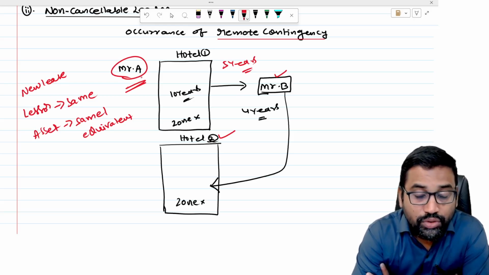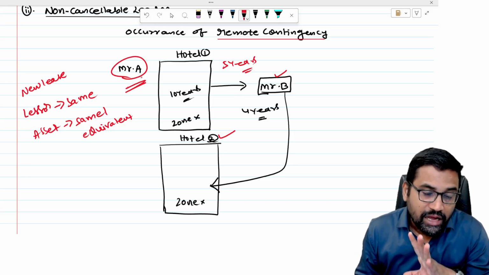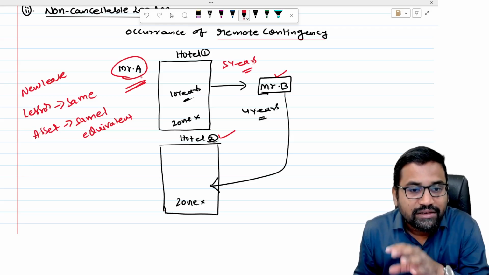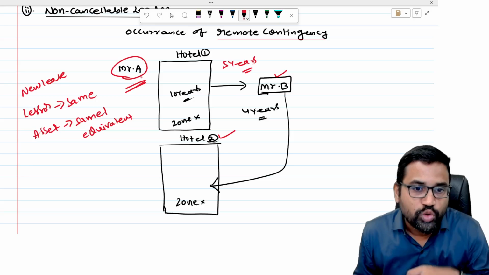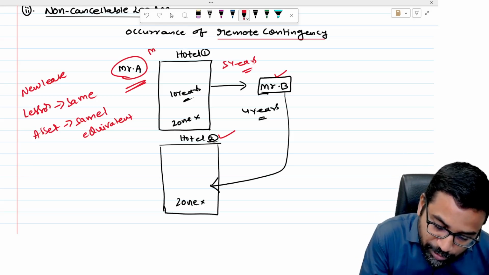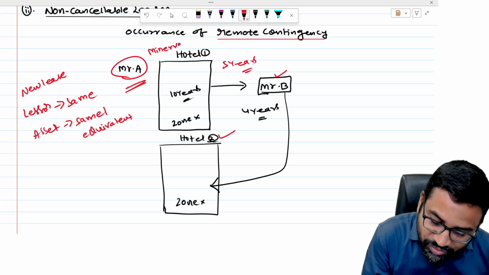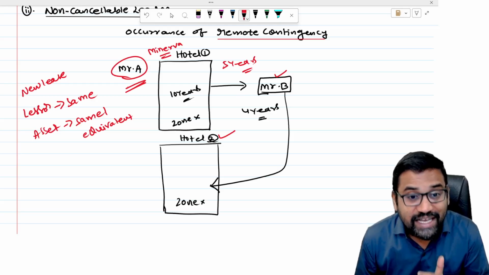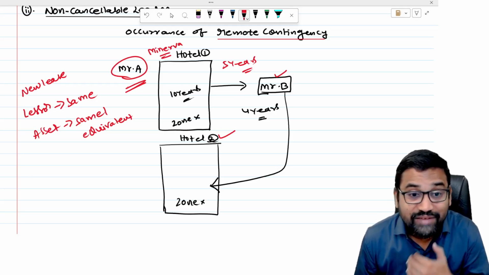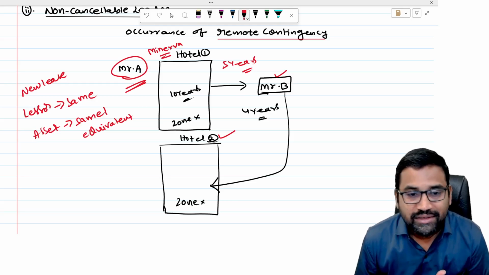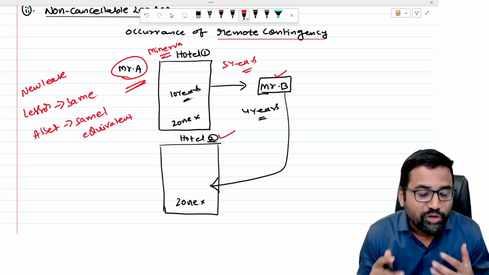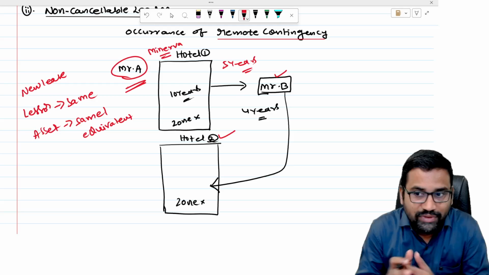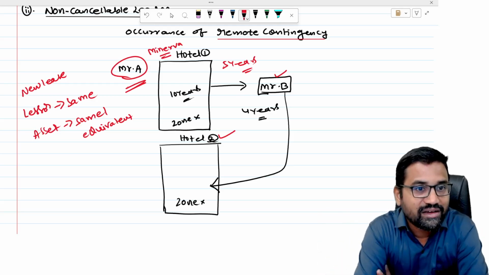Suppose, for example, I am the property owner, I have one property. Now this property I have given on lease to one famous hotel, for example, Minerva group of hotels. Now I know at the time of inception of the lease itself that this Minerva group of hotels will continue their business. They are one of the big groups of hotels, so they will definitely continue for 20 years, 30 years, 50 years, 100 years.